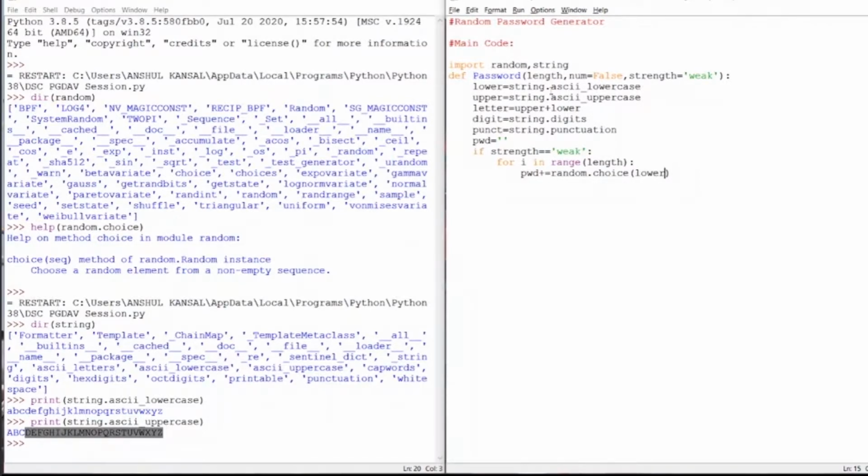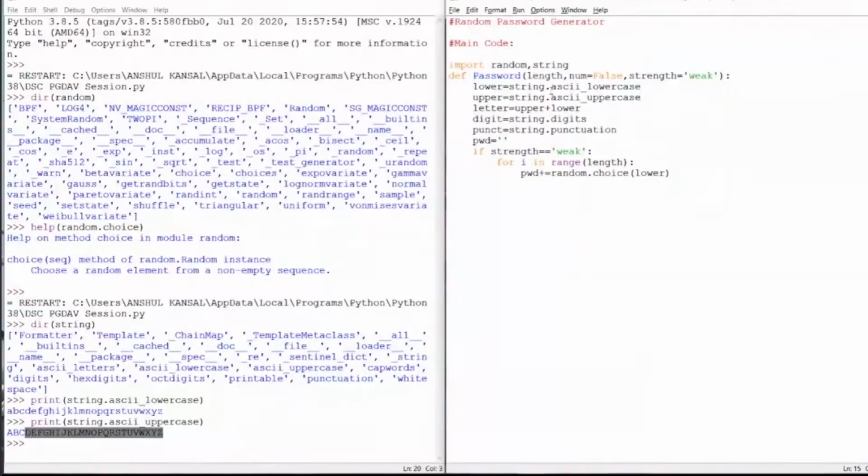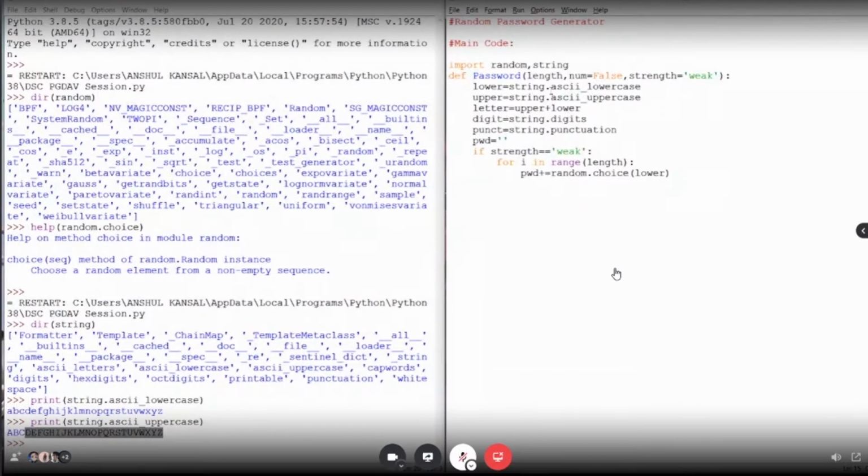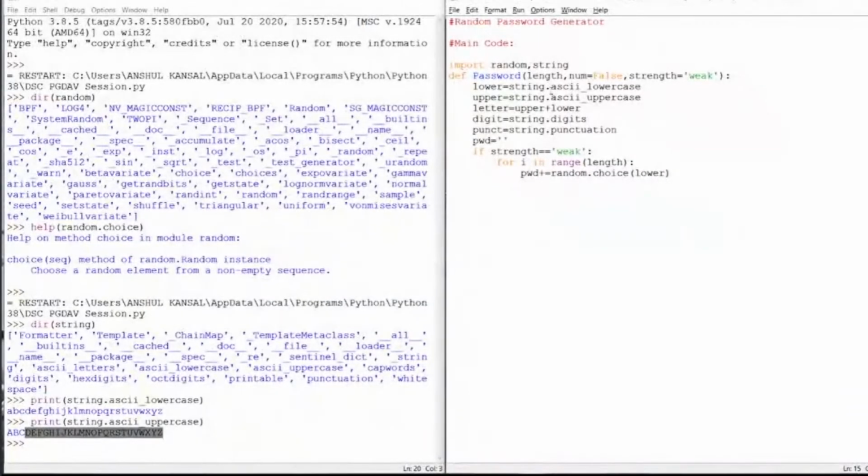What random.choice lower is doing is, we know lower is our lowercase alphabets A, B, C, D, E, F, G, till Z. So random.choice is choosing those lowercase alphabets and providing them to the password, and then we are incrementing the password each time this loop runs. Suppose the first time random.choice gives A, then password equals A. Then the second time, password equals A plus whatever random.choice gives. Suppose it gives us Z, then the password becomes AZ.